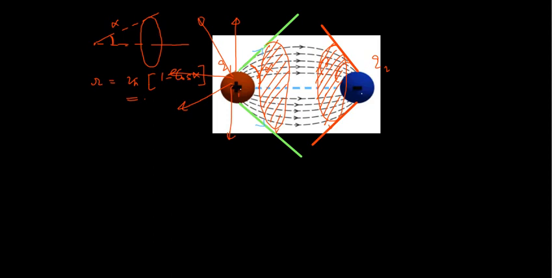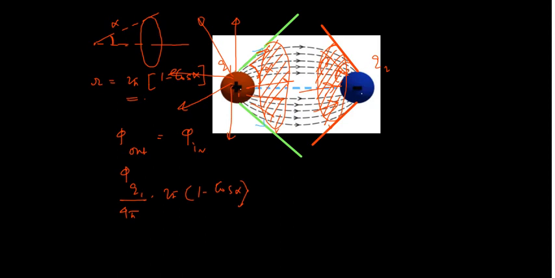So I can write flux out is equal to flux in. This is flux out and this is flux in. So flux out is equal to phi due to Q1 divided by, so point charge, how much solid angle will it subtend? 4 pi, because it maintains spherical symmetry. So this is flux generated by Q1 per unit solid angle into how much solid angle it is subtending, that is 2 pi into 1 minus cos alpha.